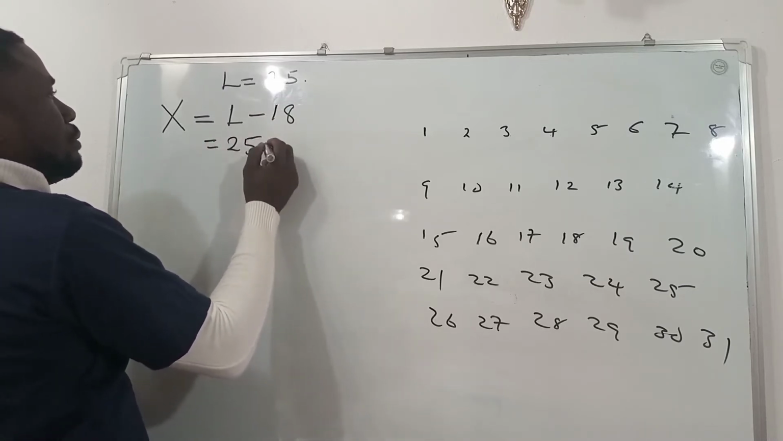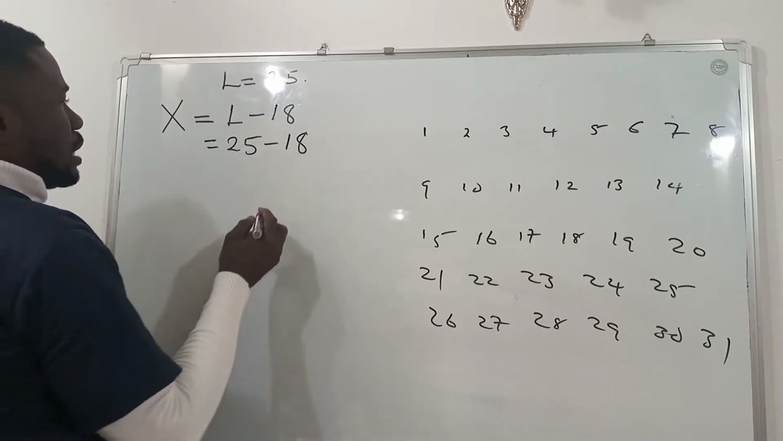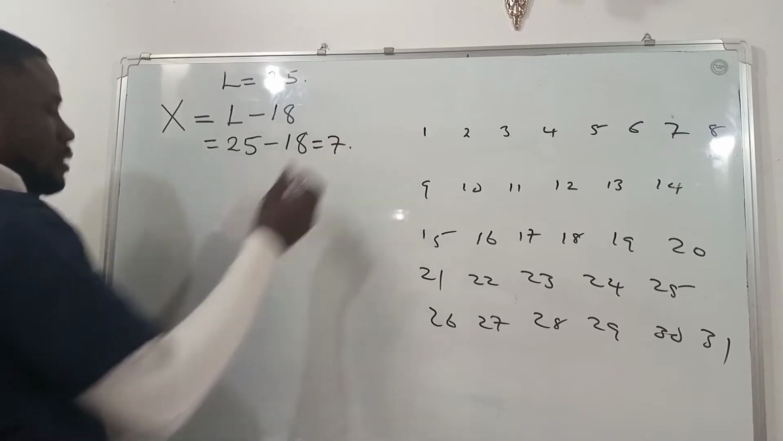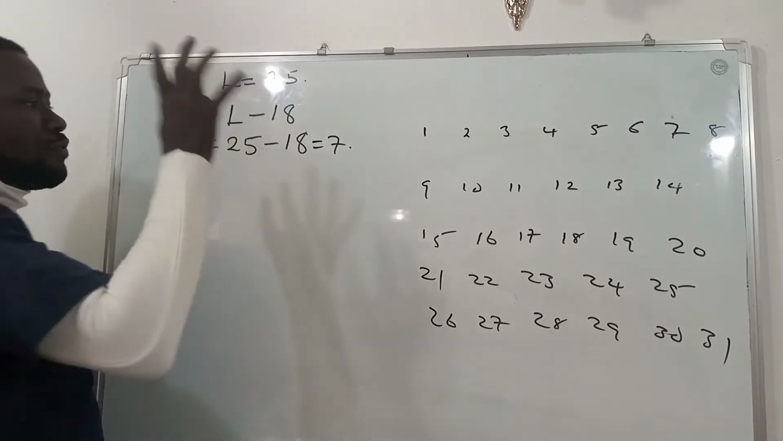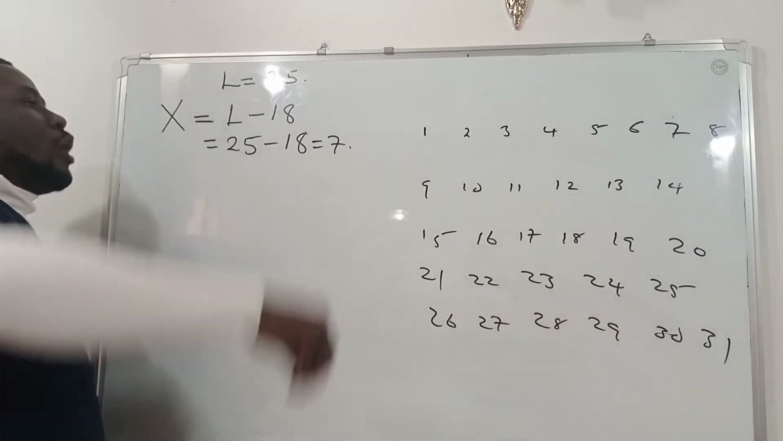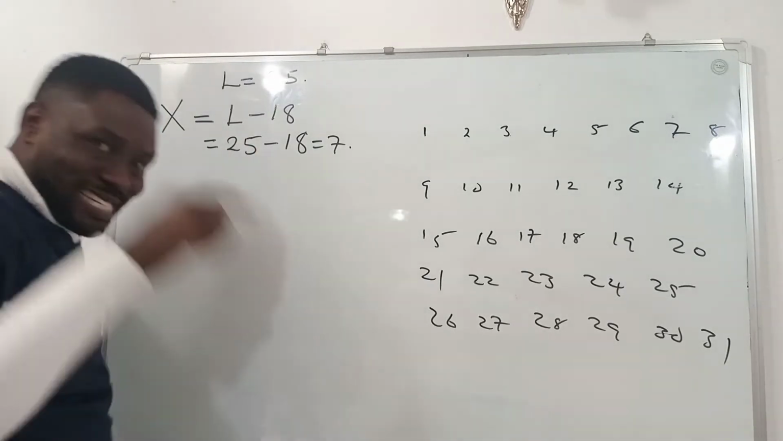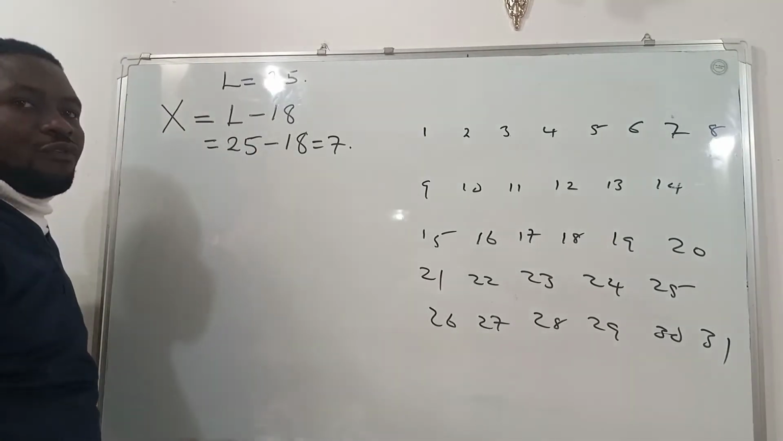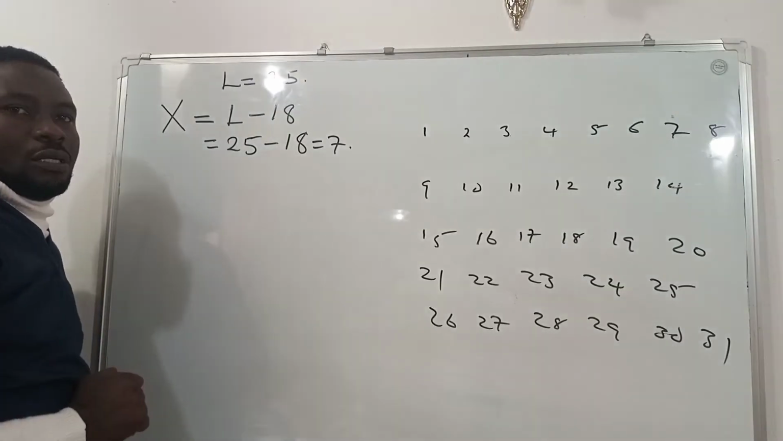That means this will be 25 minus 18. And 25 minus 18, of course, will be 7. It will be 7. That tells you that on the 7th day of this woman's menstrual cycle, the 7th day is the beginning of her unsafe period, the beginning of her fertile period.